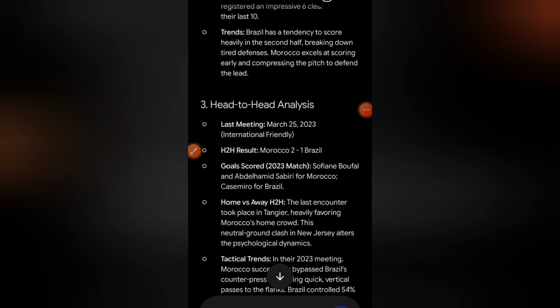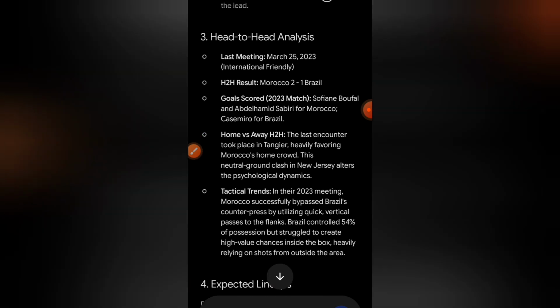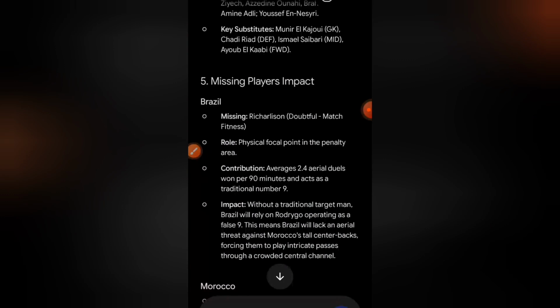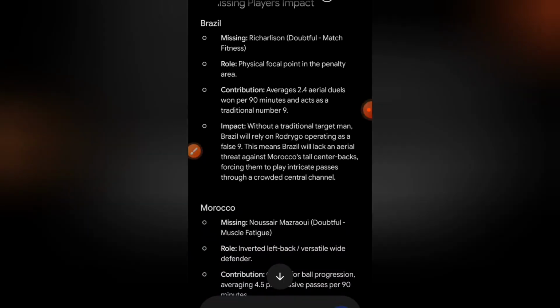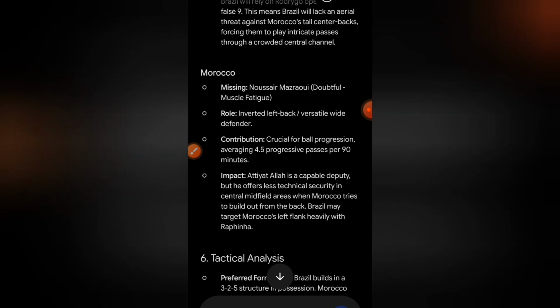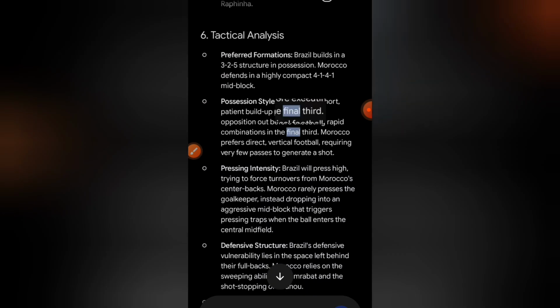Looking at the head to head, the last meeting: Morocco 2-1 against Brazil. If you look at the missing player impact, we have Richardson, maybe Doptu, and so on. Those are the roles of the missing players, and from Morocco's side we have Mazraoui and Doptu, based on fatigue, but most of these are not really important in the method that I want to use to extract the analysis.